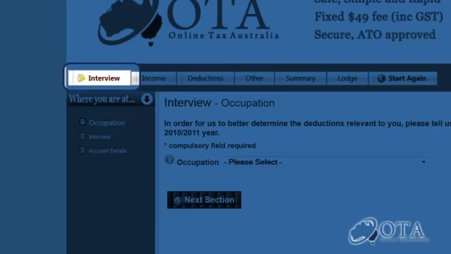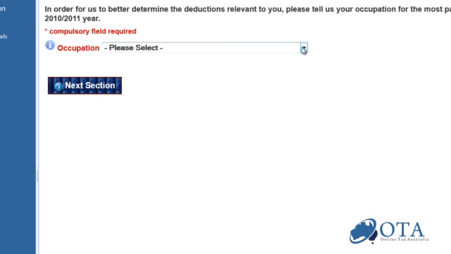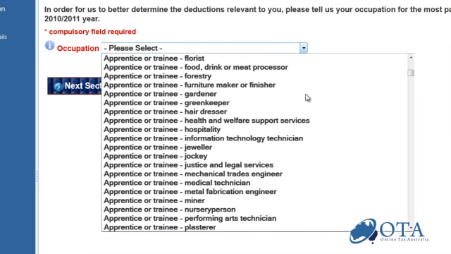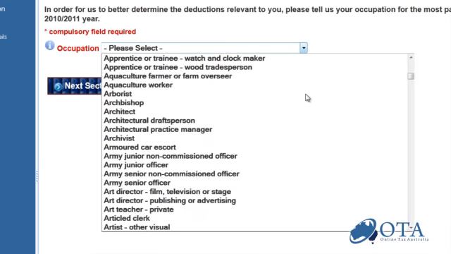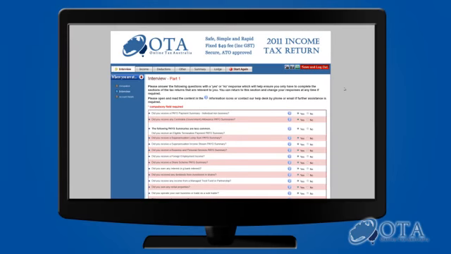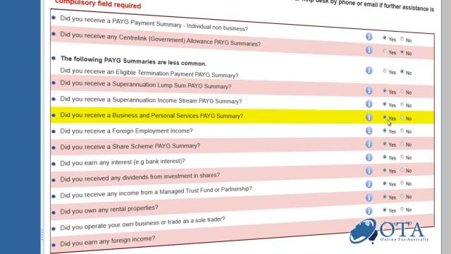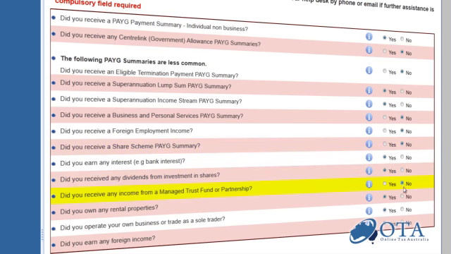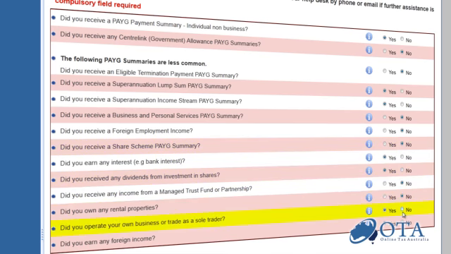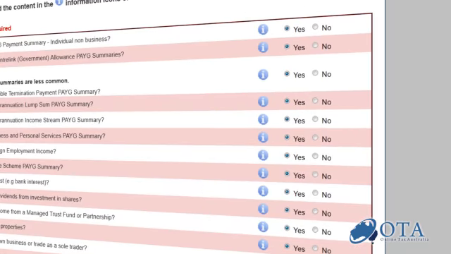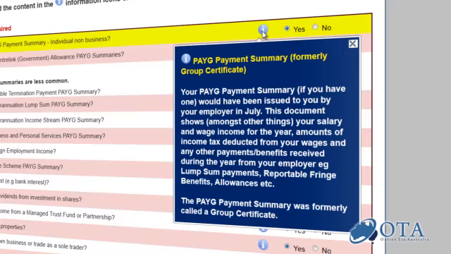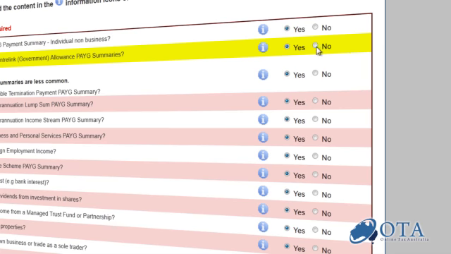In this interview section, choose your occupation using the drop-down list. If you do not see the exact description, please choose one that is similar. Now answer a series of yes or no questions that help us determine what areas of the tax return apply to you, so you are not asked to fill in irrelevant information, thus making the process easier and faster for you. If you have any doubts or questions, simply click on the I and more details will be revealed. You can go back and change the responses at any time if you require.